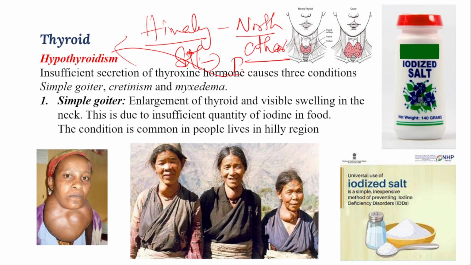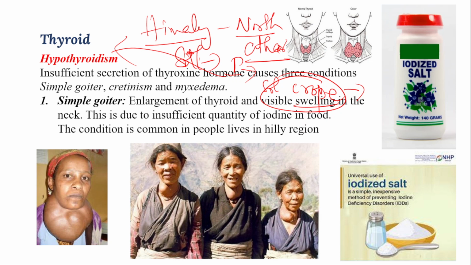So iodine is necessary for the activation of the thyroid glands, right? If iodine is not there in the soil, then how will the vegetable crops or whatever crops are there have iodine? Because of that, you can observe less iodine in the soil as well as less iodine in the vegetables. If the hilly people, the people who live in the hilly region, consume the same vegetables, they will have less secretion of thyroxine hormone.